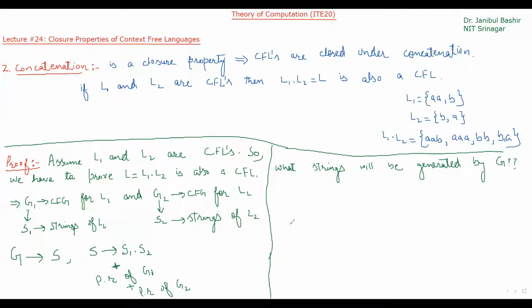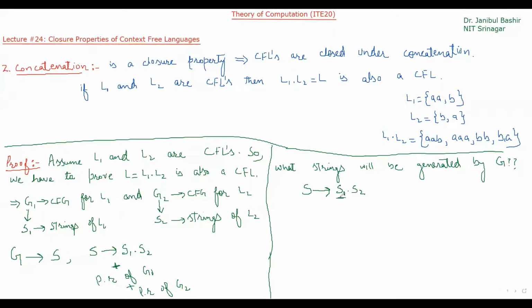Okay, so you can see the production rule. The starting production rule is, we know that all strings will be generated from S, because S is the starting symbol, and S is going to generate S1 concatenation with S2.